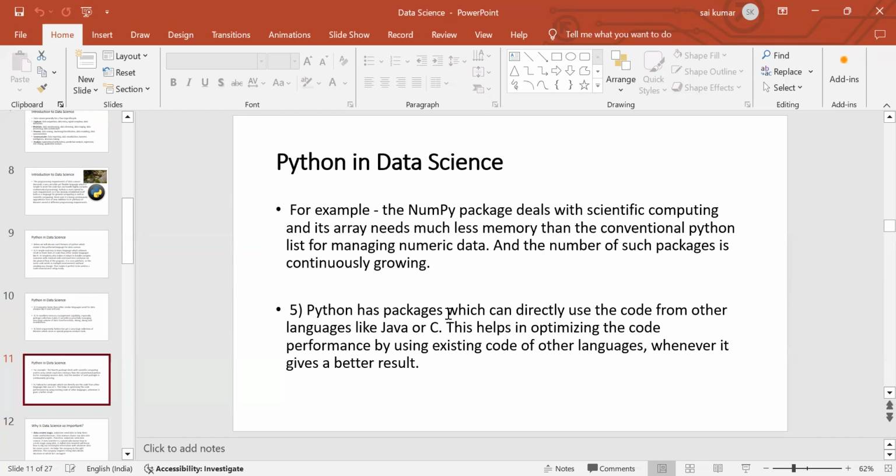And the fifth point, Python has packages which directly use the code from other languages like Java or C. It helps in optimizing the code performance by using the existing code of other languages whenever it gives a better result. Suppose some language's code will give a good result, we can use it from Python. So we do not need to rewrite the code. We can use the existing code of other languages whenever it gives a better result.